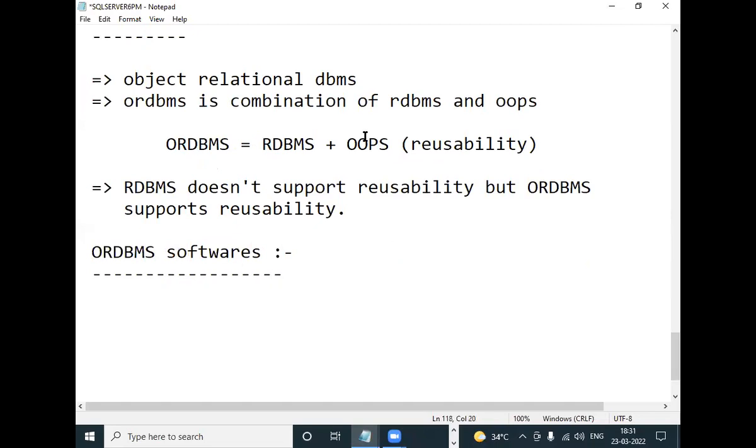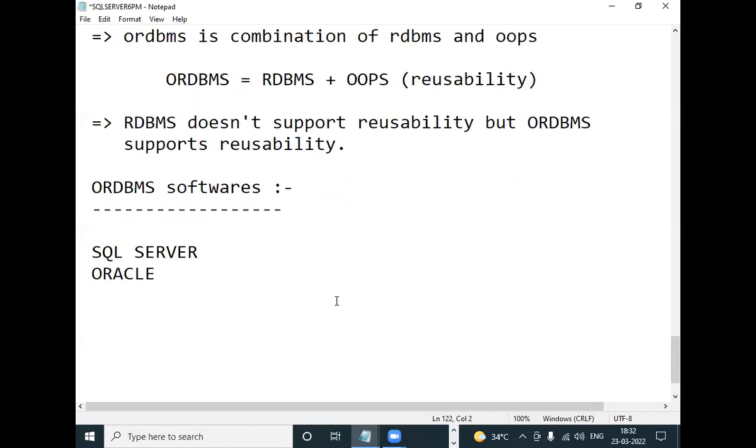SQL Server supports ORDBMS features. Oracle supports ORDBMS features. PostgreSQL also supports ORDBMS features.